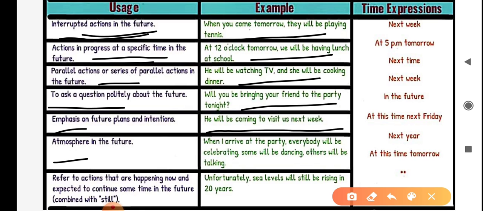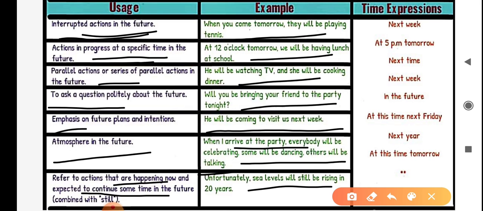Next usage, atmosphere in the future. For example, when I arrive at the party, everybody will be celebrating. Some will be dancing, others will be talking. Next usage, refer to actions that are happening now and expected to continue sometime in the future, combined with still. For example, unfortunately, sea levels will still be rising in 20 years.